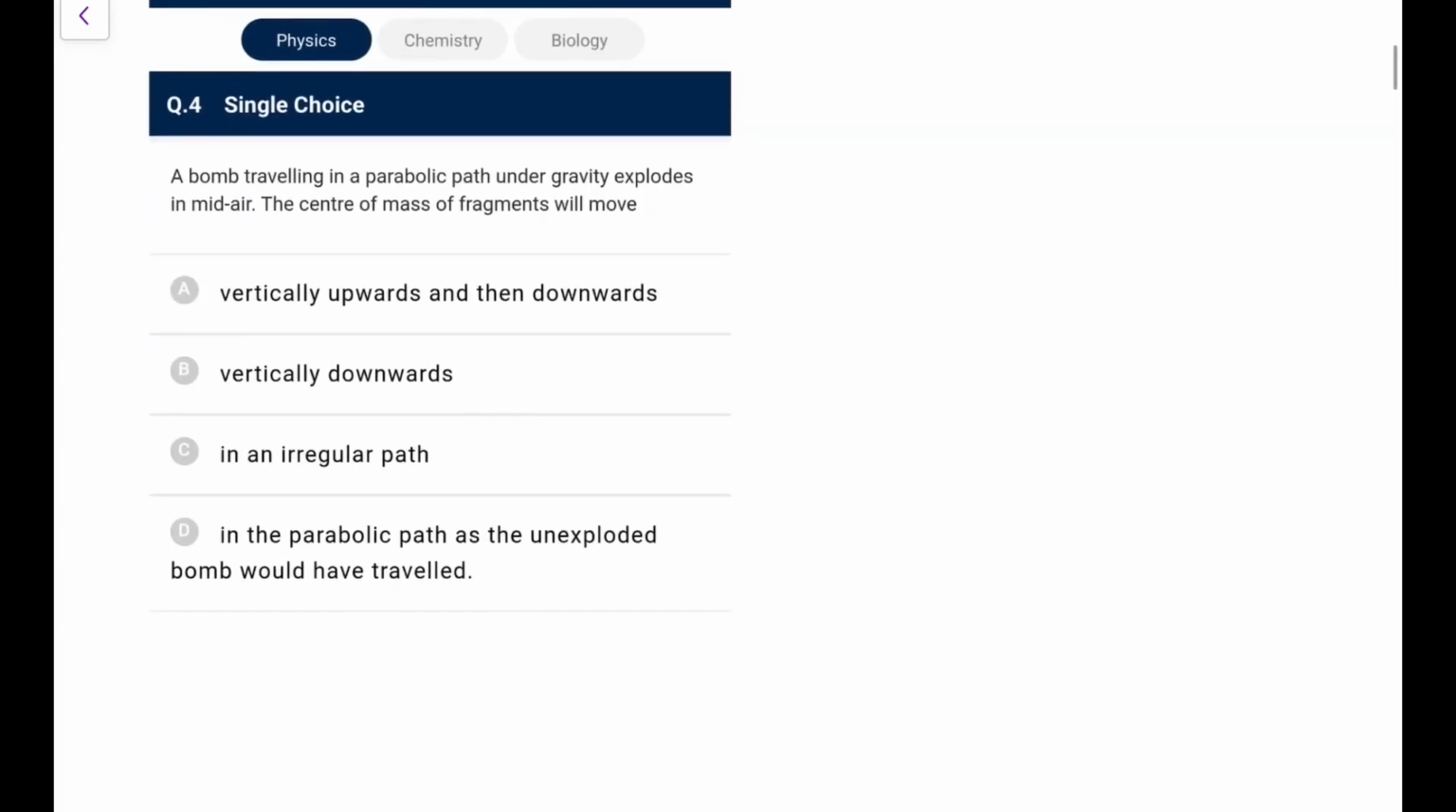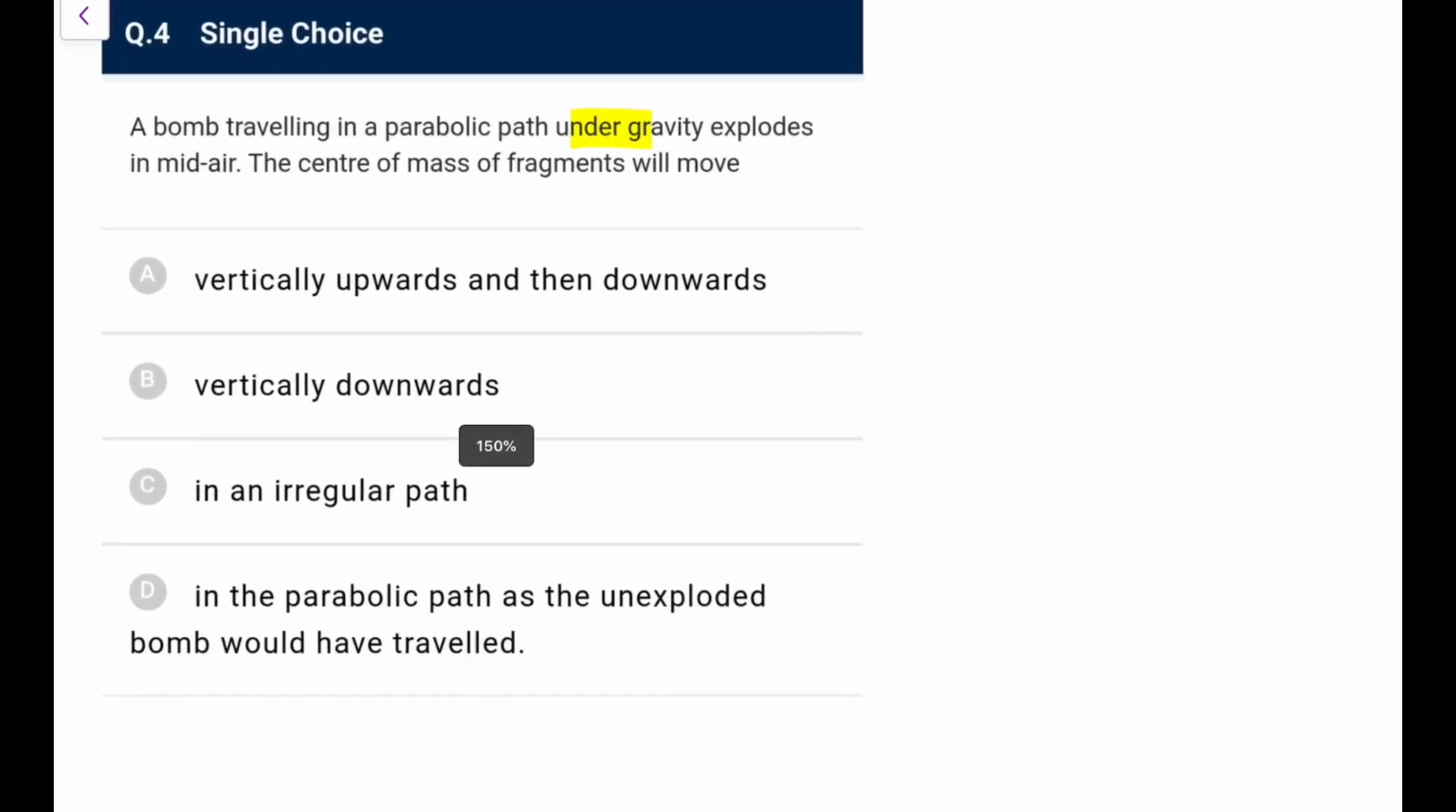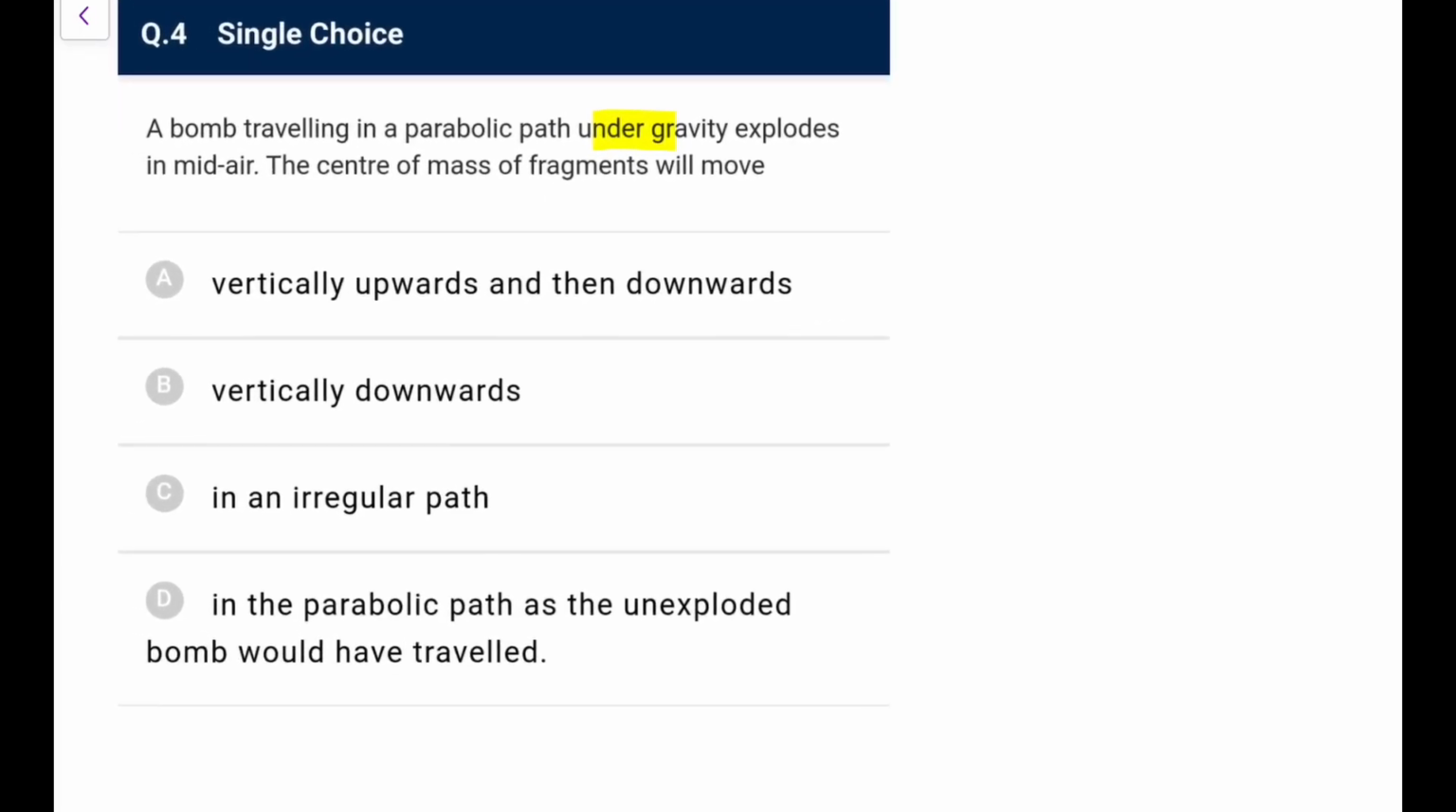Next, a bomb traveling in a parabolic path under gravity explodes in midair. The center of mass of the fragments will move. Again, because it is due to internal forces, the CM's acceleration will remain the same. It would be g downwards.